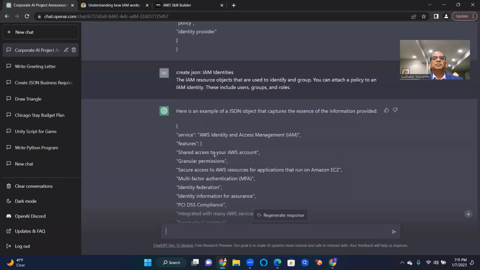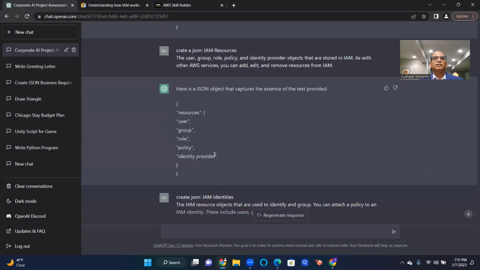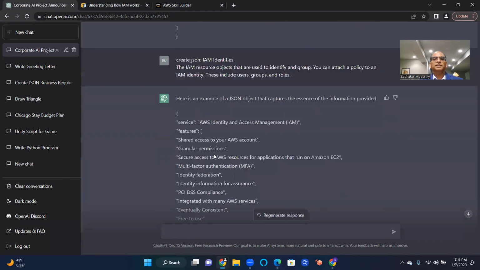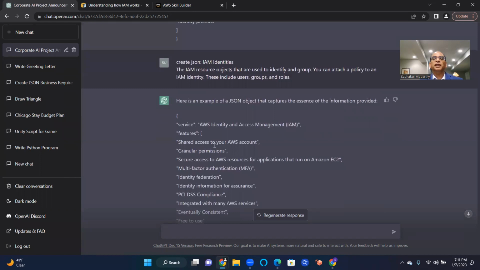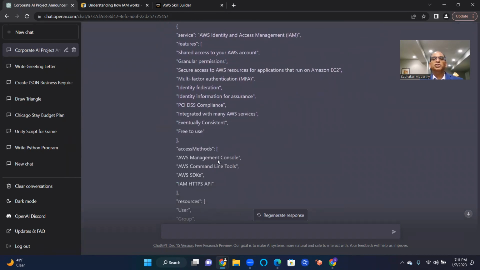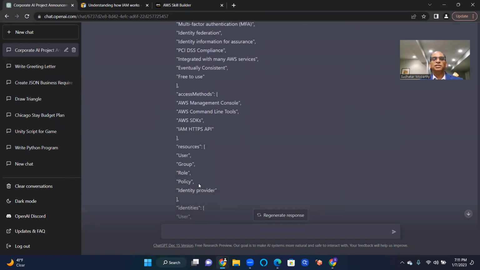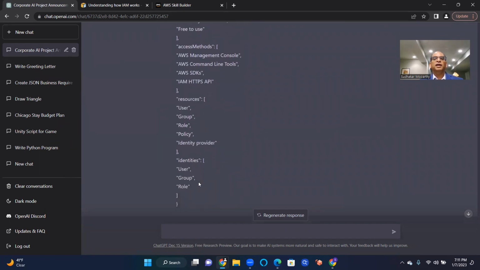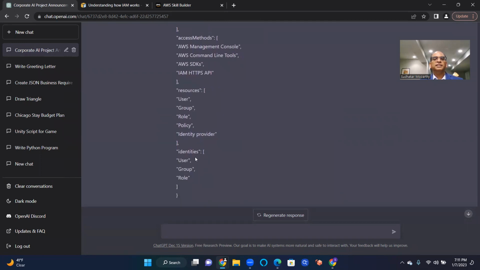Okay. So it kind of summarizes the above stuff, and that's nice. Okay, I like that. You see, identity and access management, these are different features, and these are the ways to access, and these are some resources of IAM, and there are identities.